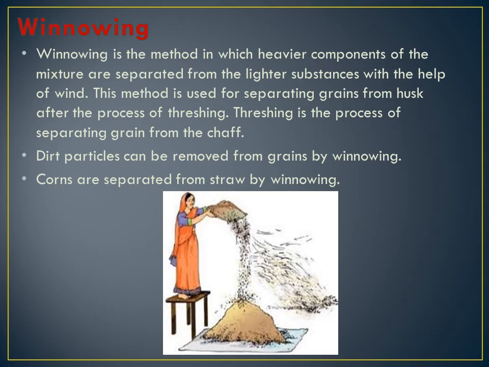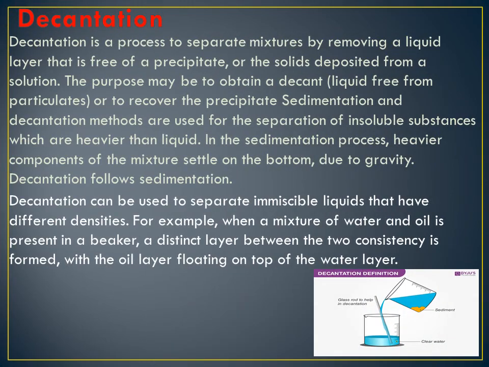Threshing is a process of separating grain from the chaff. Dirt particles can be removed from the grains by winnowing. Understood, children? Corn is separated from straw by winnowing. What is the example, 6th class children? Is it clear? Homework is hand picking and winnowing. Explain it and write it. Hand picking, winnowing, decantation. Last but not the least, decantation for today.